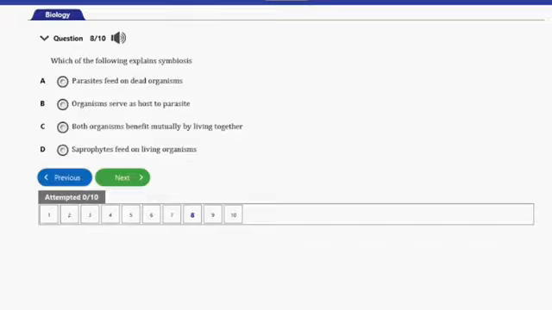So the answer to this question is option C here. Both organisms benefit mutually by living together. So symbiosis is actually a kind of mutual feeding relationship where both organisms benefit, and that's it for that question. Let's consider the next question.